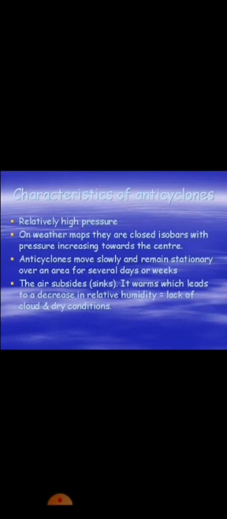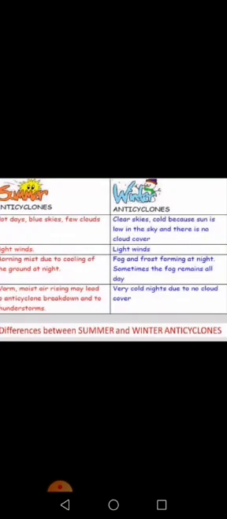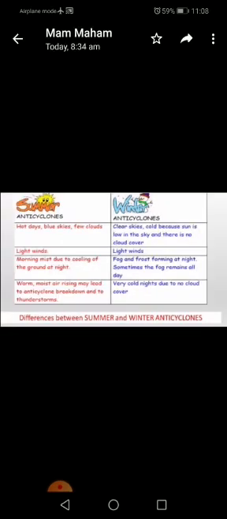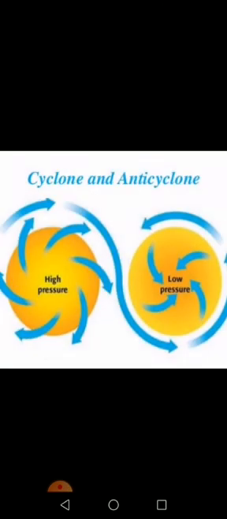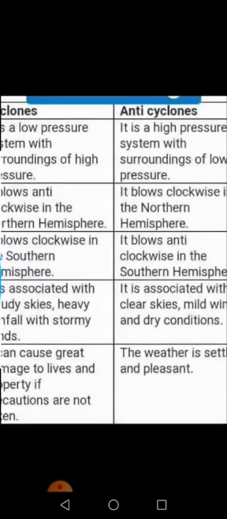Anticyclones move slowly and remain stationary over an area for several days or weeks. Okay, the air subsides, it means sinks, it warms, which leads to a decrease in relative humidity, which means lack of cloud and dry conditions. Now you have summer anticyclones and you have winter anticyclones as well. Here in the picture you can easily understand the direction of air in the cyclone and the direction of air in the anticyclone.